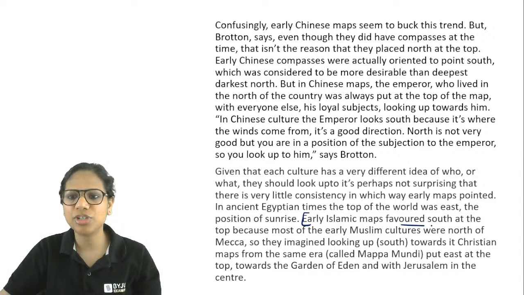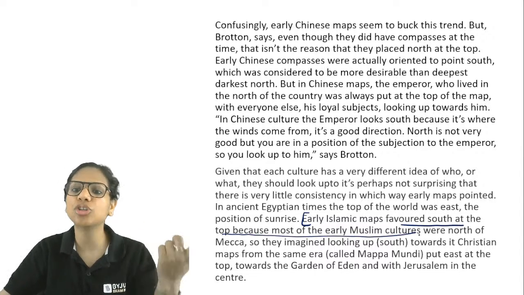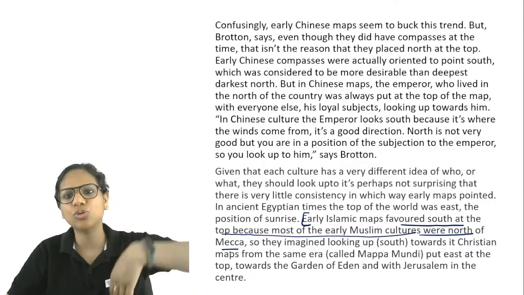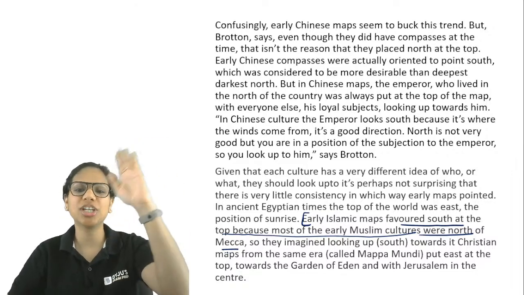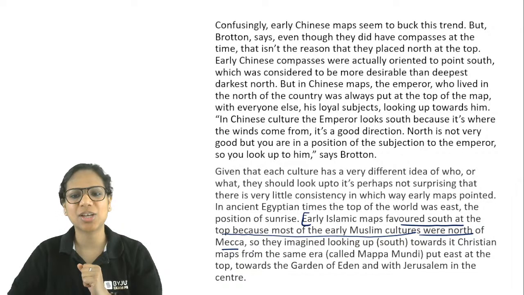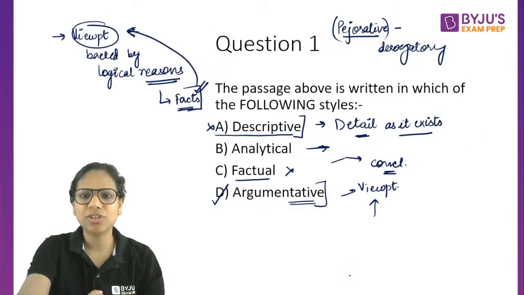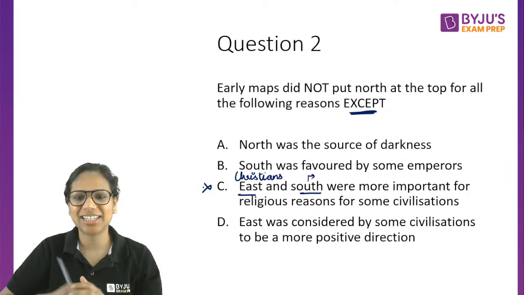Early Islamic maps favored south at the top because most of the early Muslim cultures were north of Mecca. So if they were north of Mecca, they will look towards Mecca. No, they'll look towards south. So they placed south at the top. Wherever they were looking towards, they placed that direction at the top. So they imagined looking up towards it. Then Christian maps from the same era put east at the top towards the Garden of Eden. So C is something that has been given. How can you say that C is the exception, as in C is the one that is incorrect?